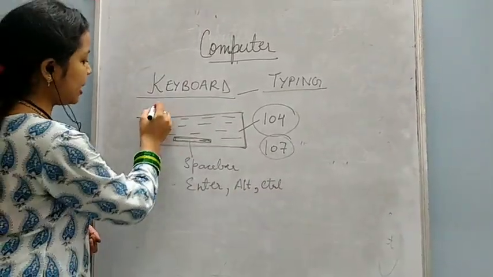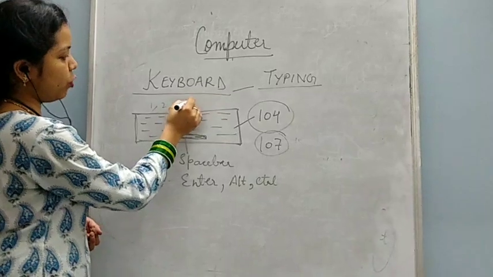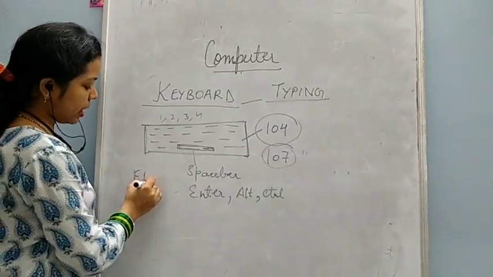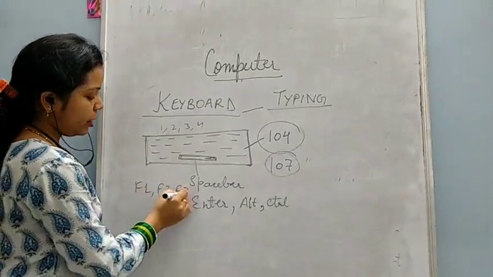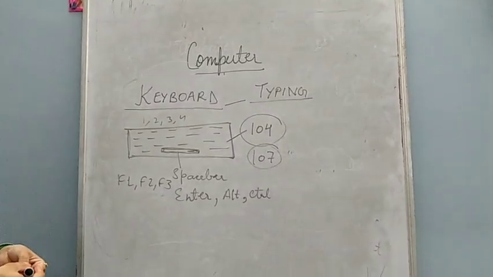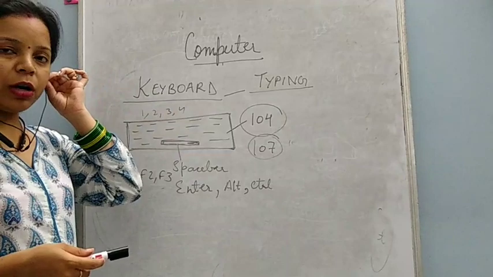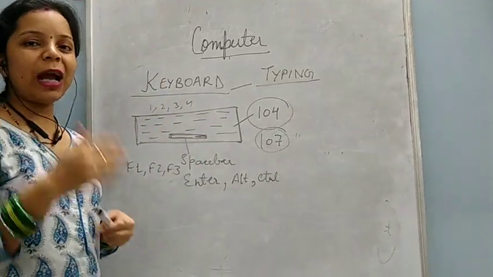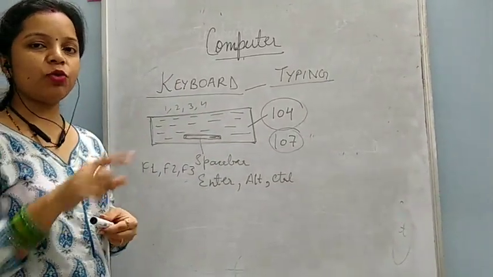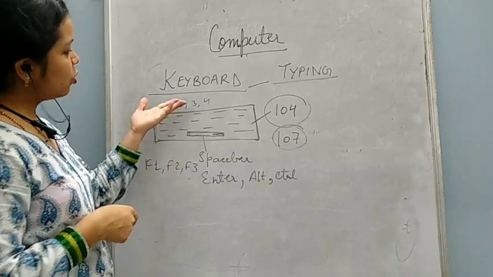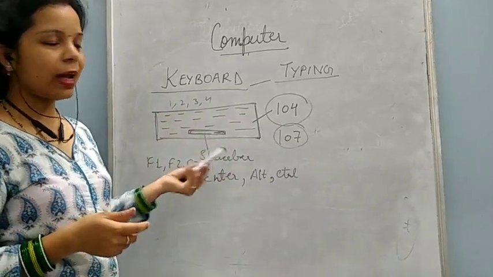Some number keys are there, 1, 2, 3, 4. Function keys are there, F1, F2, F3. All keys on the keyboard have some special work. So this is all about the keyboard. You can see a keyboard on a mobile phone also. When you are typing a message, you get a keyboard on the screen. This keyboard is the same as that.